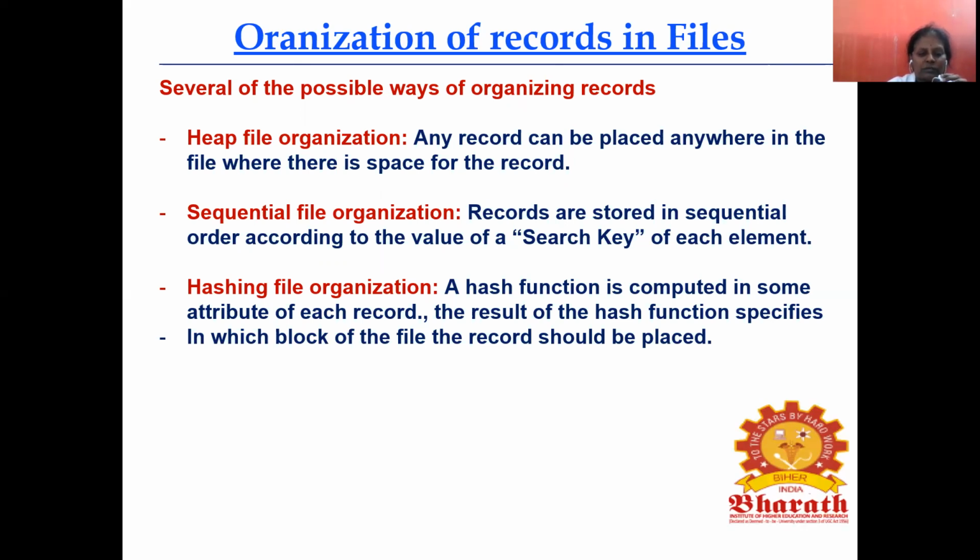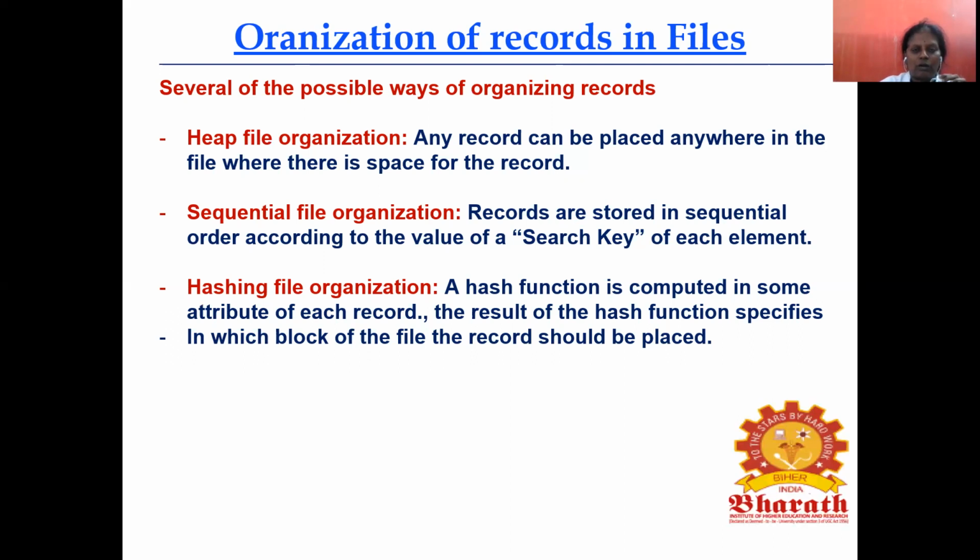What does hashing file organization mean? We use a hash function, which is computed on some attribute of each record. According to the function, the attribute is processed, and the function specifies where in the file the record should be placed. So this is the several possible ways of organizing records.